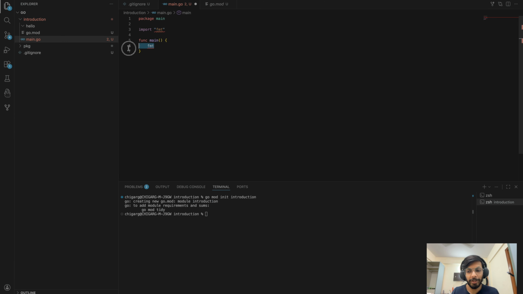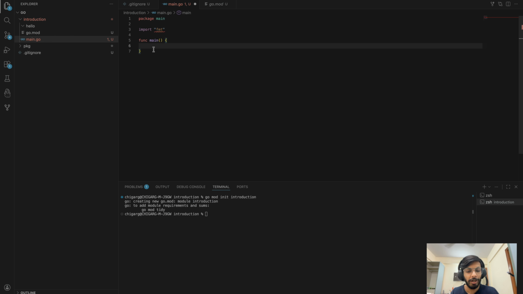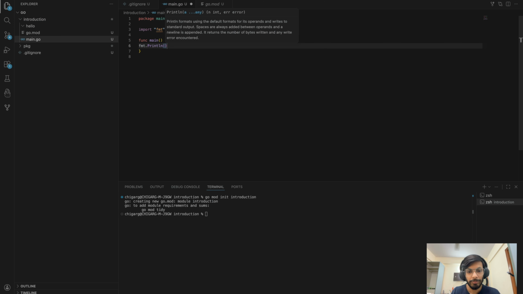So, for example, if I just delete it, what does it say? FMT imported, not used. We can't do this. It's going to keep throwing an error. As soon as I save this, it's going to go away, what we need. So let's get it back. So fmt dot we need Println. Let's do hello world.